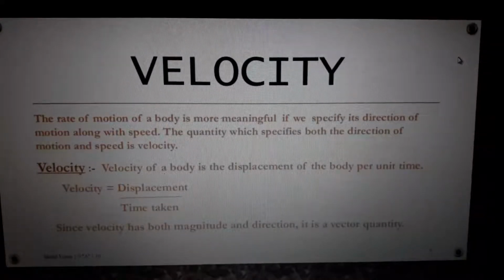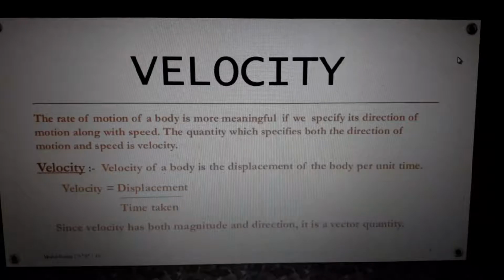Velocity is simple: displacement divided by time. The unit is the same. Velocity can be described as the rate of motion of a body, and it is more meaningful if we specify its direction of motion along with speed. If you are telling the distance or speed from Mumbai to Bangalore, it is distance traveled by time taken. But you must specify the direction to make it perfect. Am I right or not? The quantity which specifies both the direction of motion and speed is velocity.